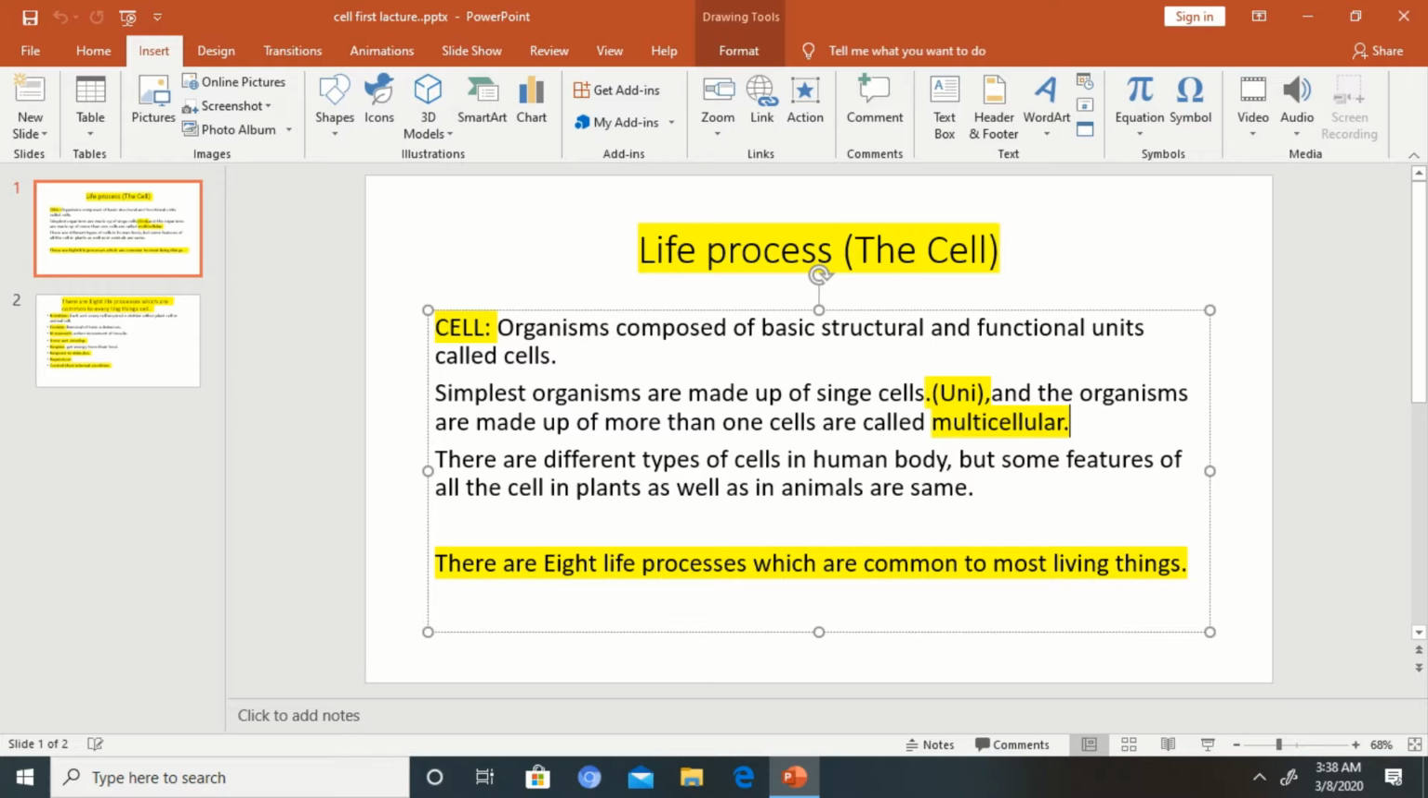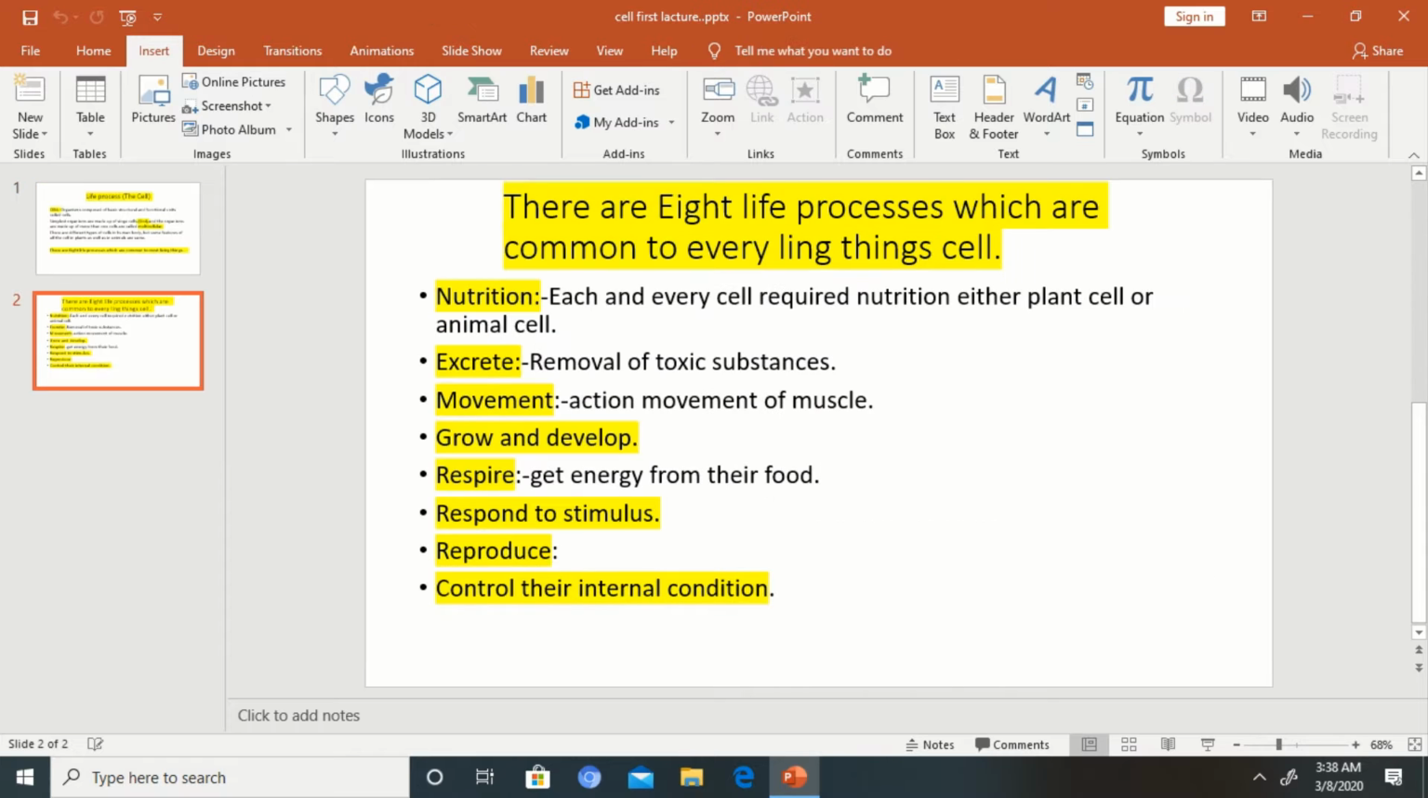There are different types of cells in the human body, and in living organisms there are different kinds of cells, but some features are the same in each and every kind of cell. There are 8 life processes which are common in every living thing's cells. In every living thing's cells, these features are the same.